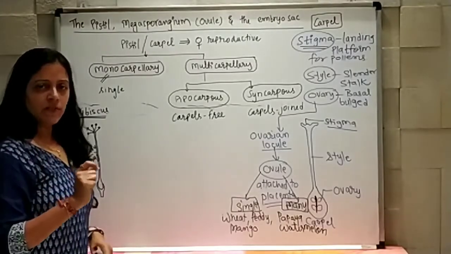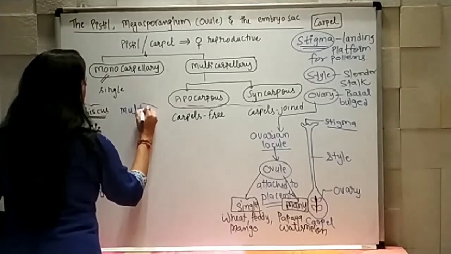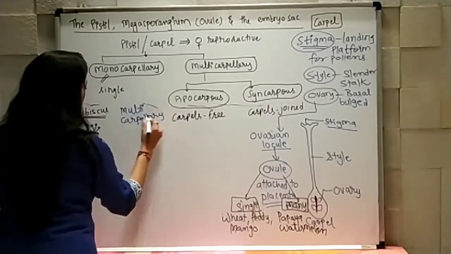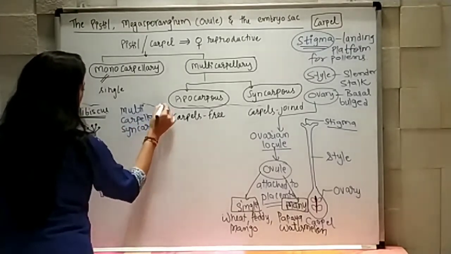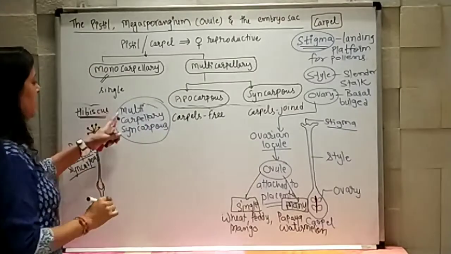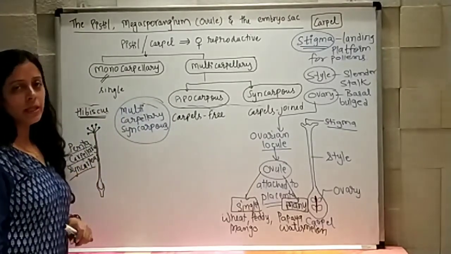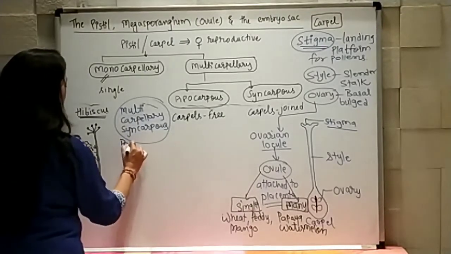One more structure is found, that is known as multicarpellary syncarpous structure. Multi means many, but all are attached, so that's why it is known as multicarpellary syncarpous structure, found in the papaver flower.